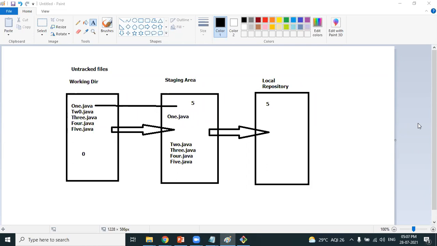Can we see the physical location of a staging area? This is all virtual. Your question is, can we see the staging area? You cannot. You can neither see the staging area nor the local repository. This is all virtual Git architecture. Clear? I want to continue the discussion.